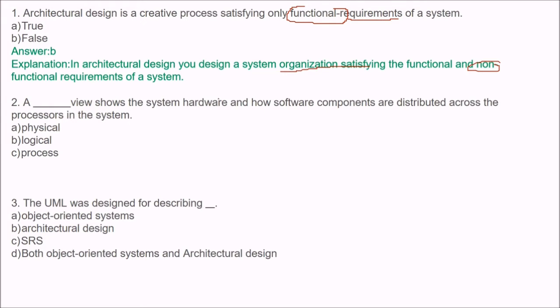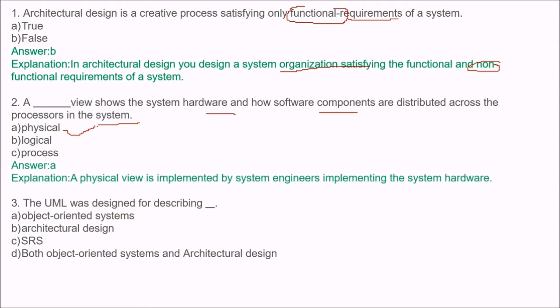A dash view shows the system hardware, how software components are distributed across the processors in the system. So is it physical, logical, or process view? The answer is physical view. So physical view is implemented by system engineers implementing the system hardware.